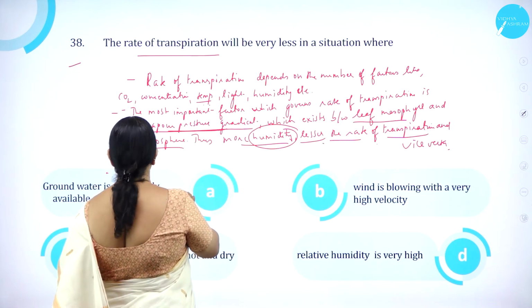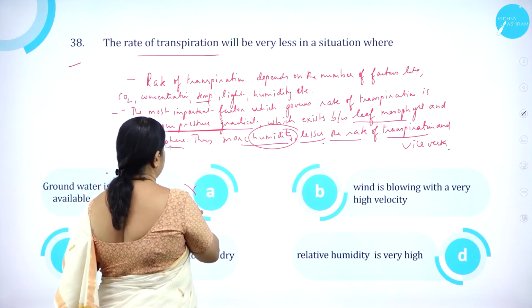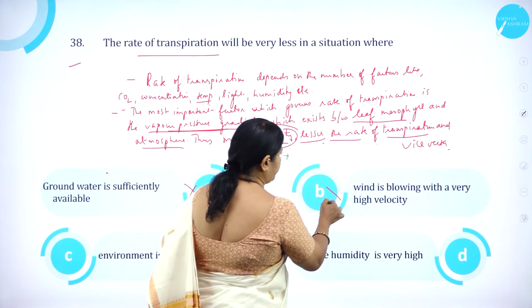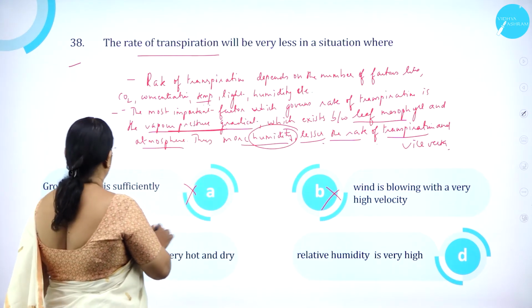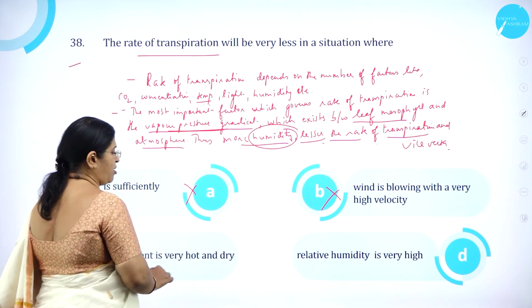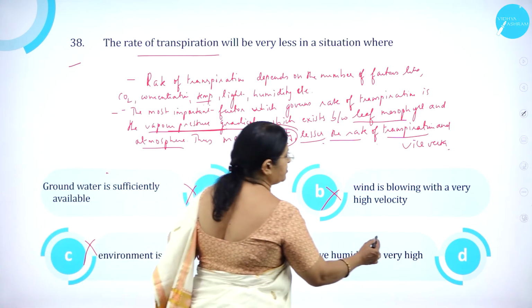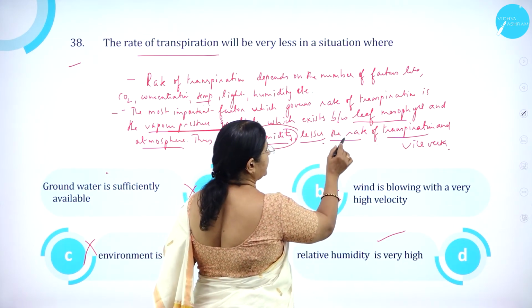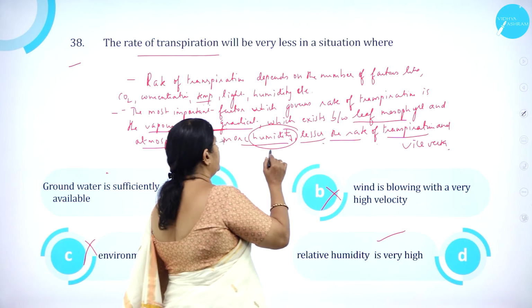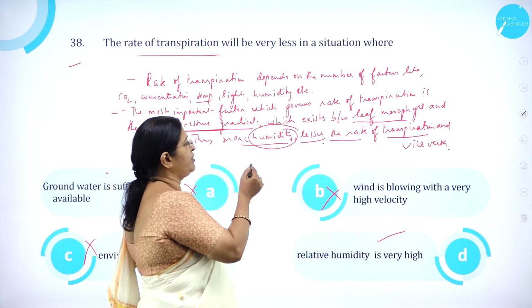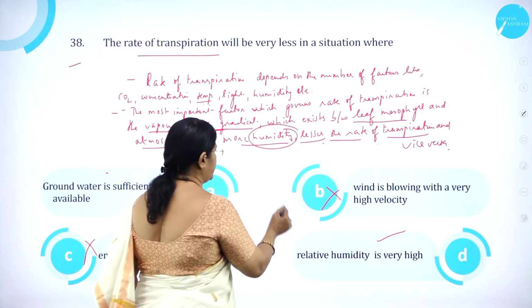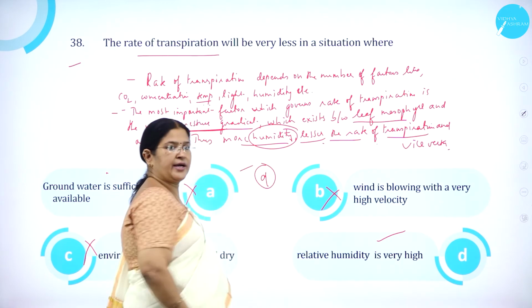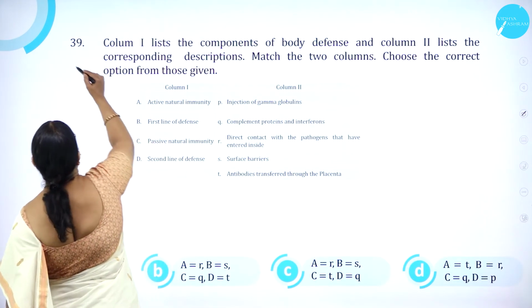So option A, groundwater is sufficiently available, is wrong. Option B, wind blowing with very high velocity, is wrong. Environment is very hot and dry, is wrong. Relative humidity is very high, is correct. So more humidity, lesser the rate of transpiration, and lesser the humidity, more will be the rate of transpiration. So option D is correct. Moving on to question number 39.